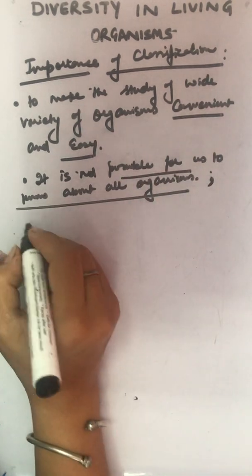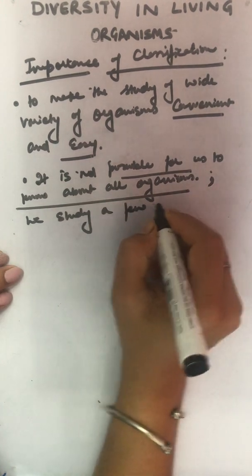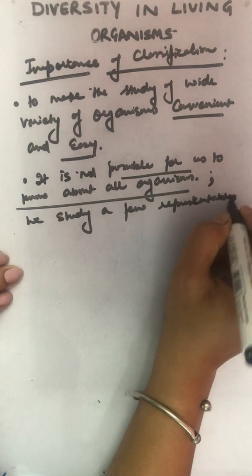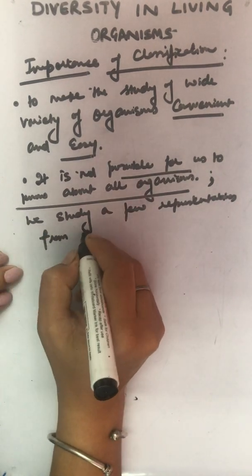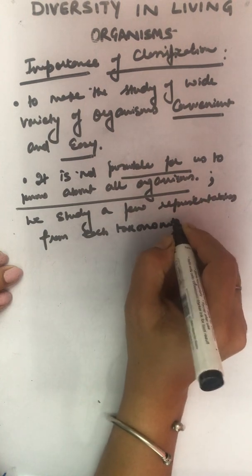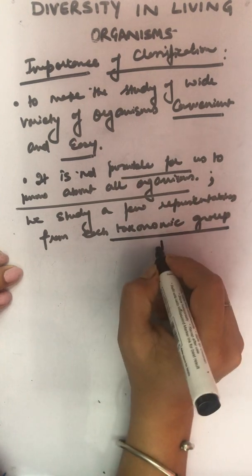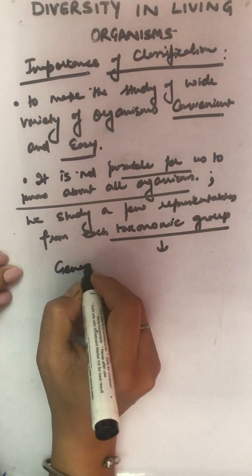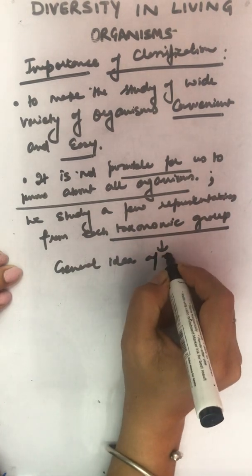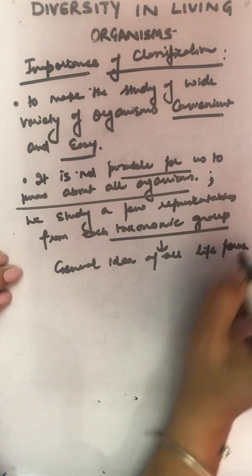We study a few representatives from each taxonomic group and we get a general idea of all life forms, right?